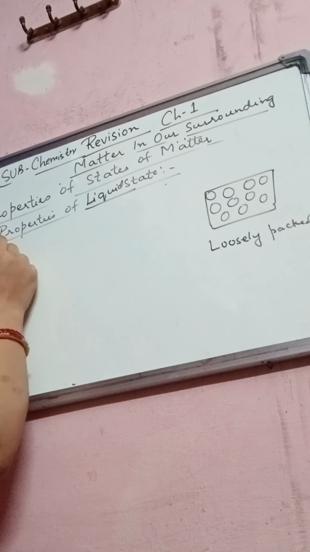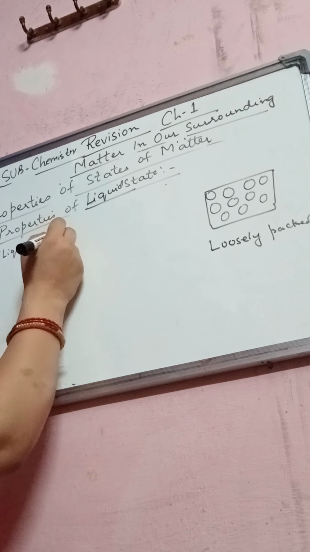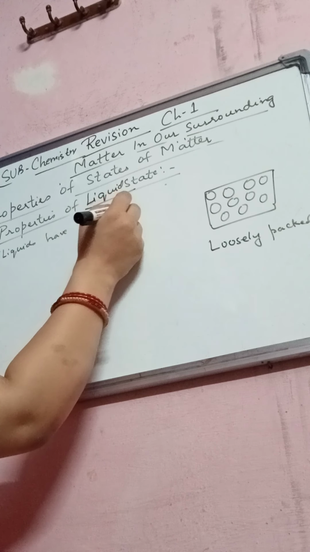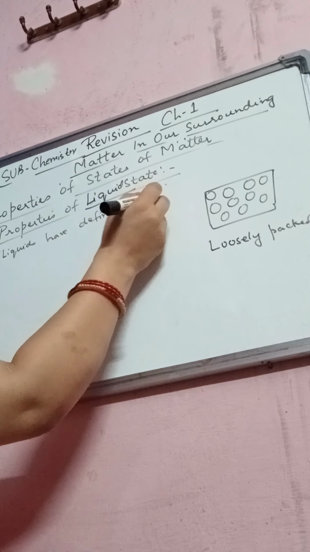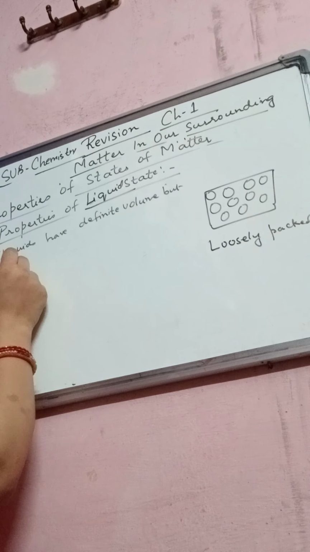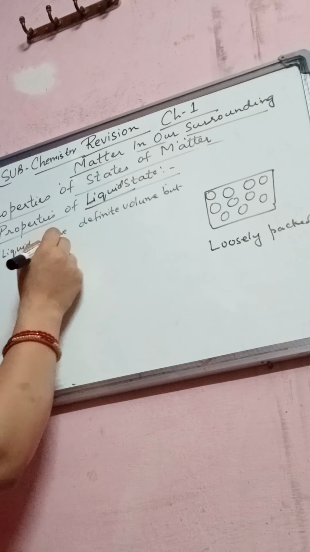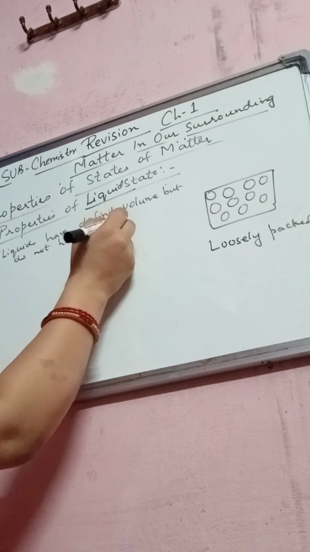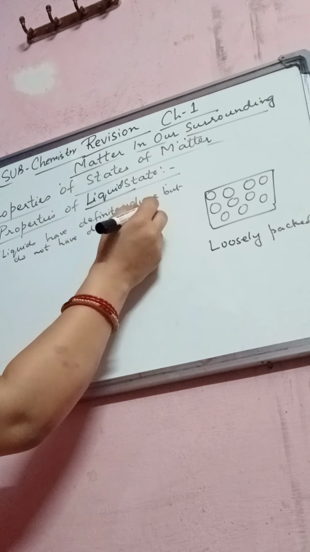Okay. The number one property is that liquids have definite volume but do not have definite shape. Okay, students?